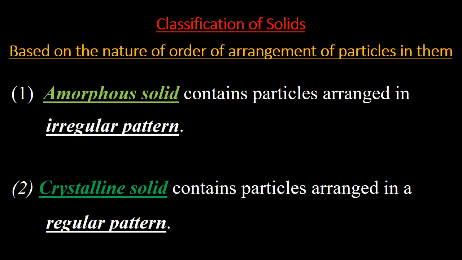Okay, let us see how solids are classified based on the nature of order of arrangement of particles in them. There are mainly two types: amorphous solid and crystalline solid. Amorphous solid contains particles which are arranged in an irregular pattern. They are randomly arranged or distributed. In case of crystalline solid, it contains particles arranged in a regular pattern. They are uniformly distributed.